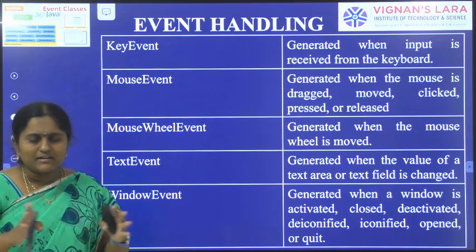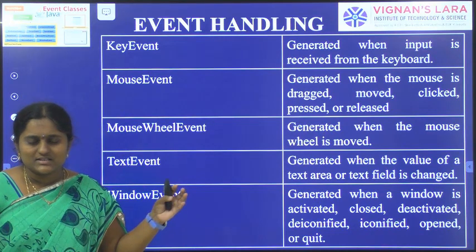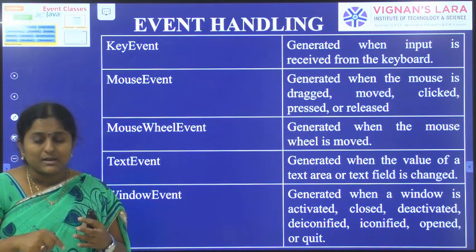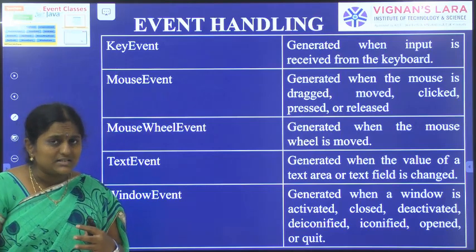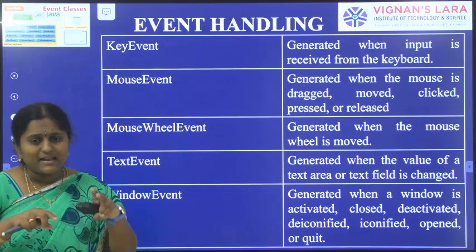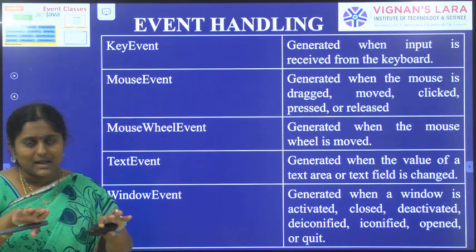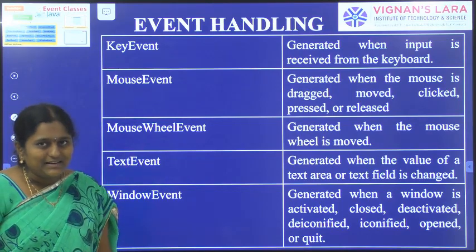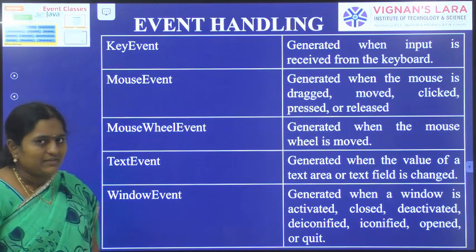In the keyboard, virtual keys 0 to 9 digits are available, and virtual keys A to Z. Suppose I use all 26 alphabets, whenever I press a key and type, which event could be generated? Key event is generated. Next one, mouse event.